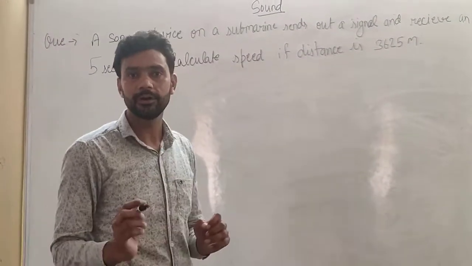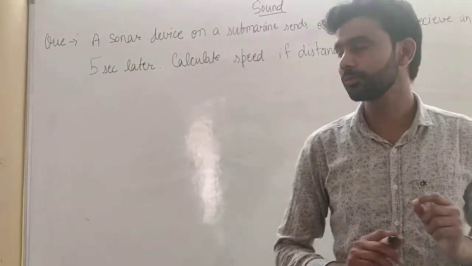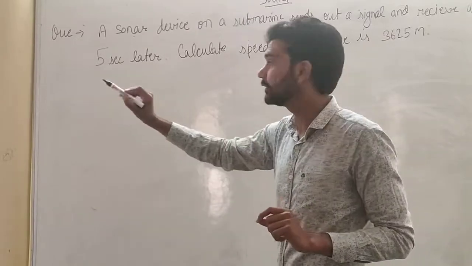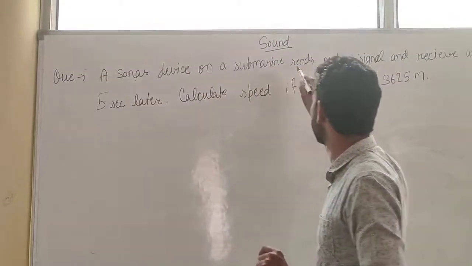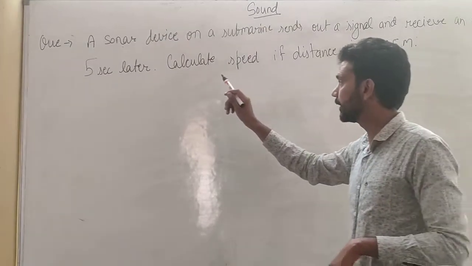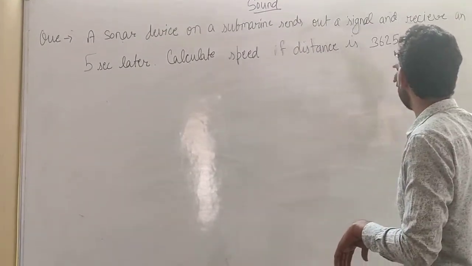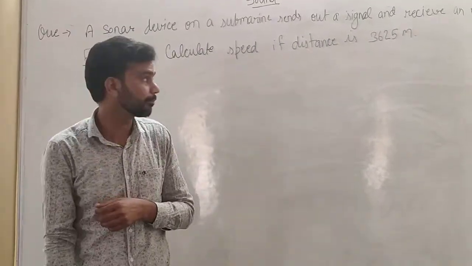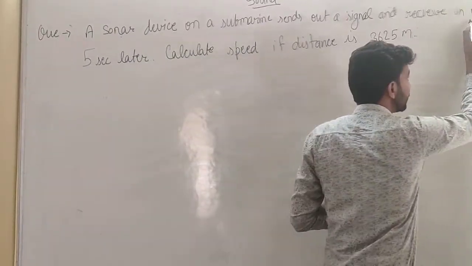Now we will do a numerical based on sonar. Sonar stands for sound navigation and ranging. The question is: a sonar device on a submarine sends out a signal and receives an echo 5 seconds later. Calculate the speed if the distance is 3625 meters. Now a word is used, echo.